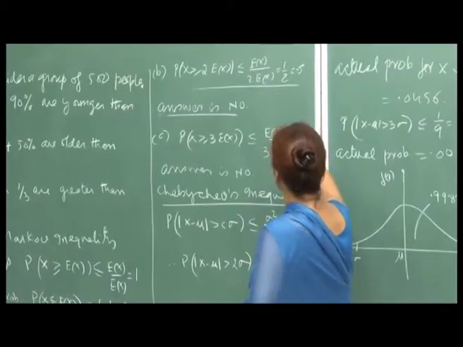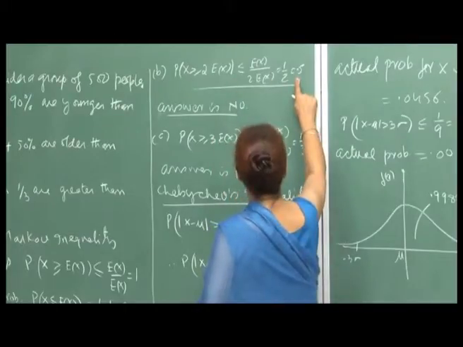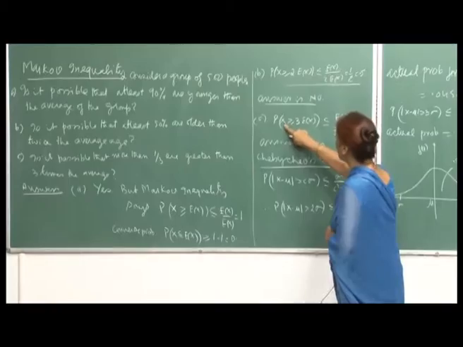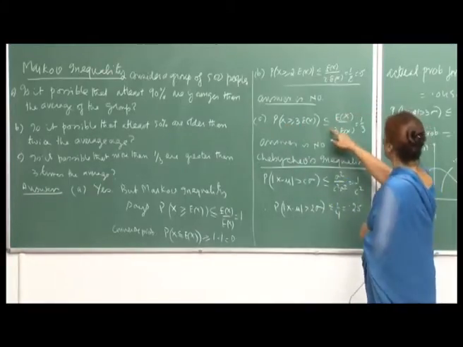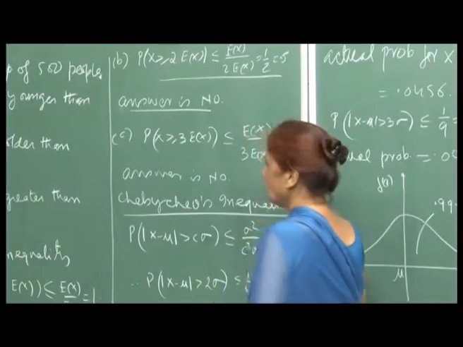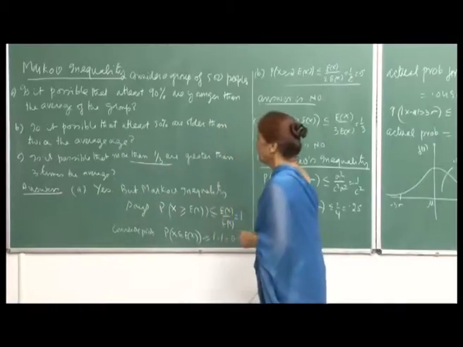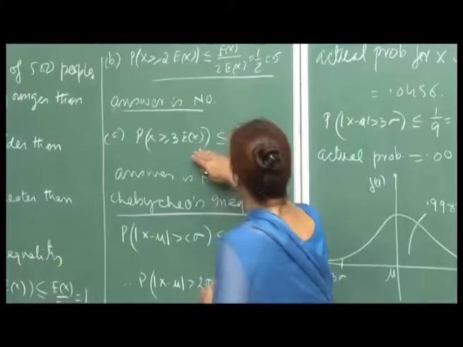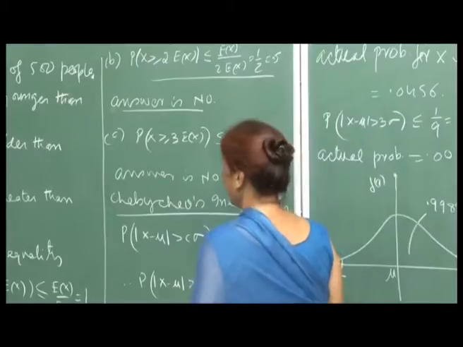So, no, 50% will not be older. This probability would always be less than or equal to 0.5. Similarly, for the third question, the probability that x is greater than or equal to 3 times E x will be less than or equal to E x upon 3 E x, which is 1 by 3. So again, more than 1 by 3 is not possible. The upper bound is 1 by 3, and therefore, again the answer is no.